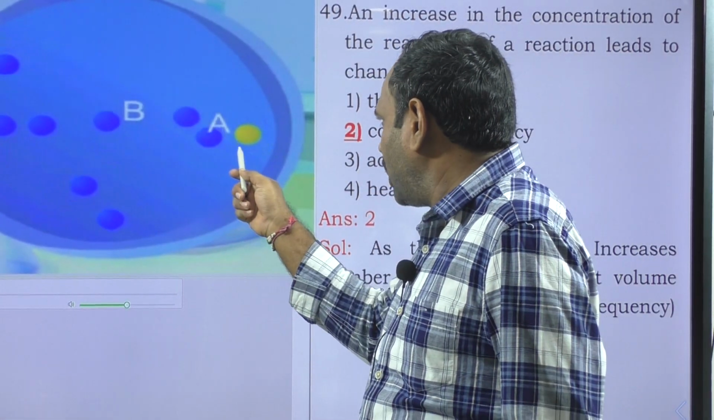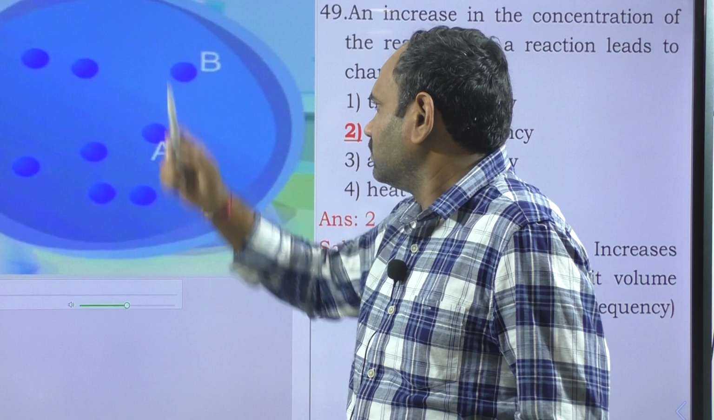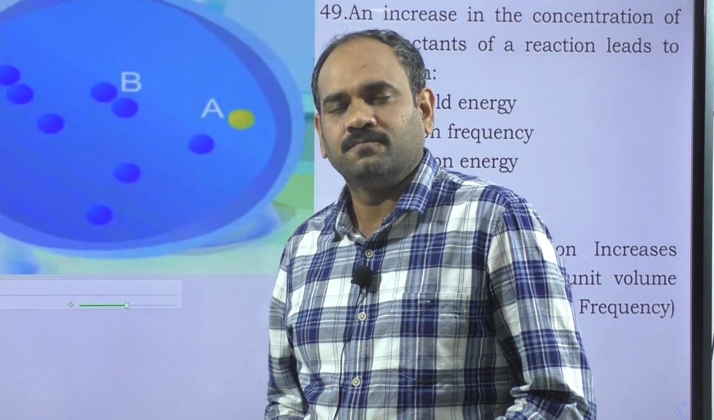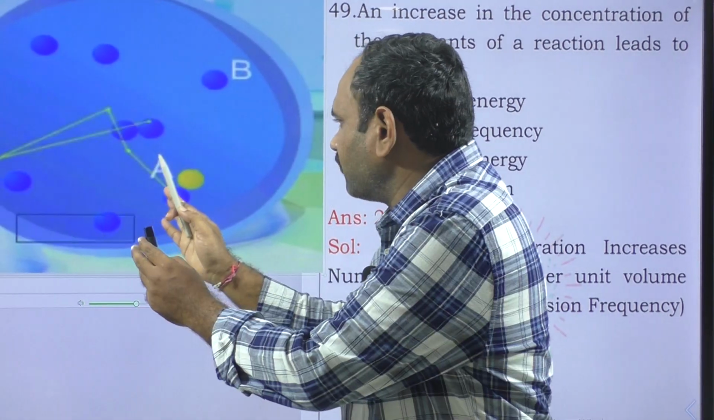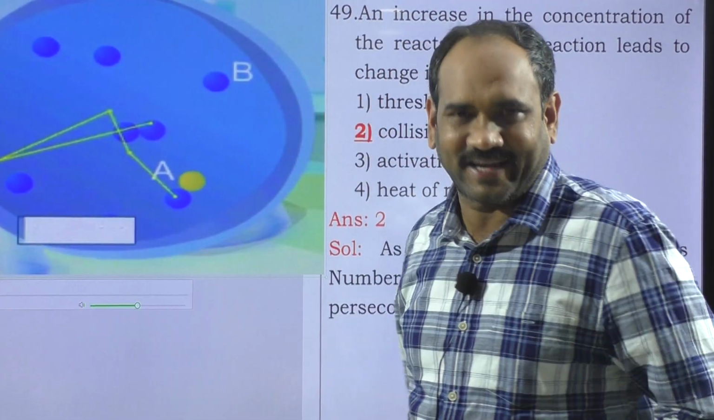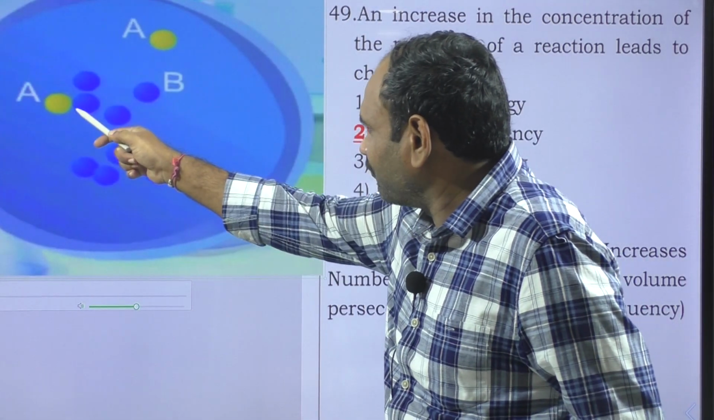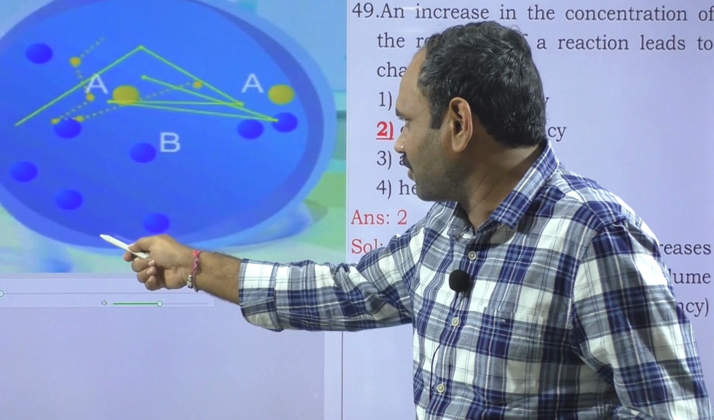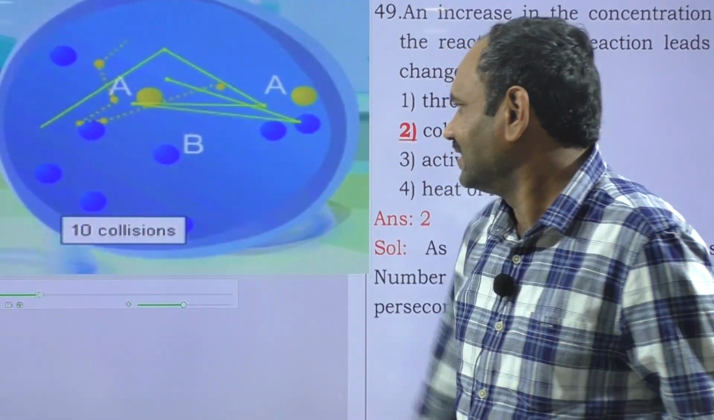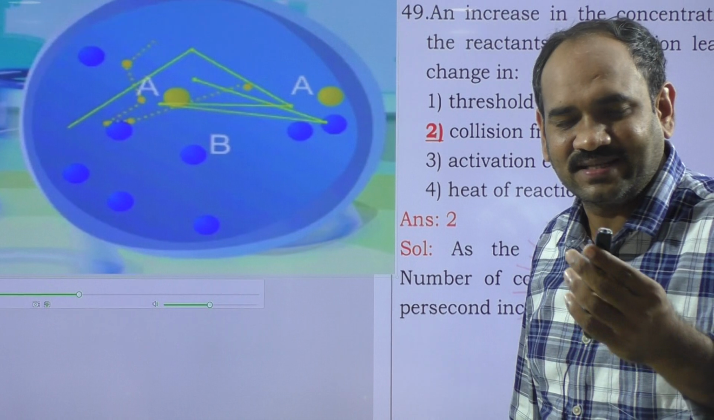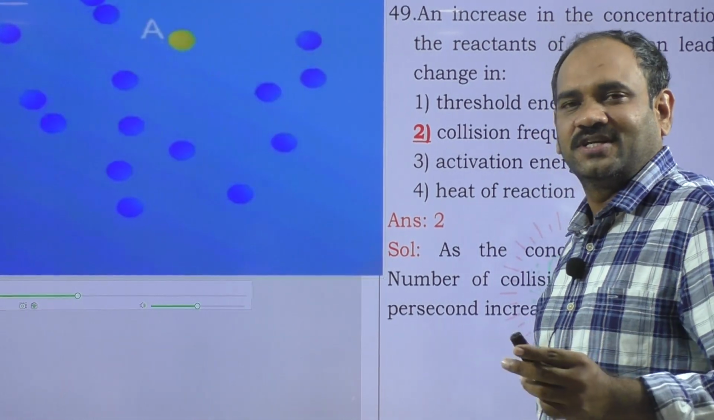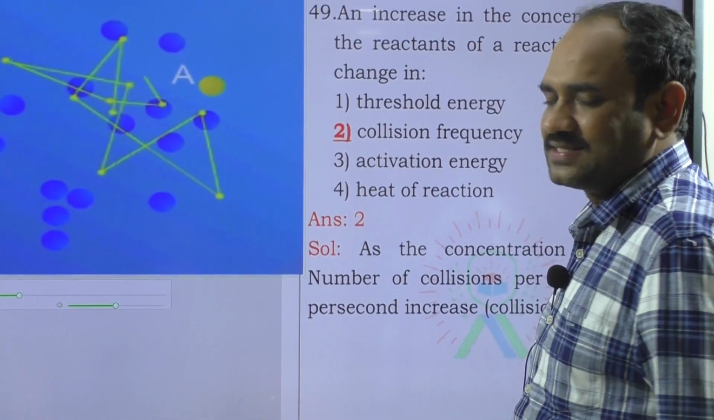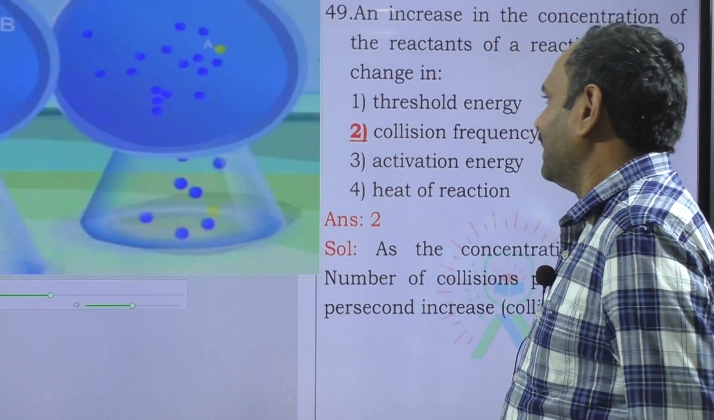Here 1 A molecule and around 7 B molecules. So here number of collisions, 5 collisions per second. If concentration of A increases, 2 A molecules, number of collisions per second is 10 collisions. That's why when concentration increases, number of collisions per second increases, resultant collision frequency also increases. Next question.